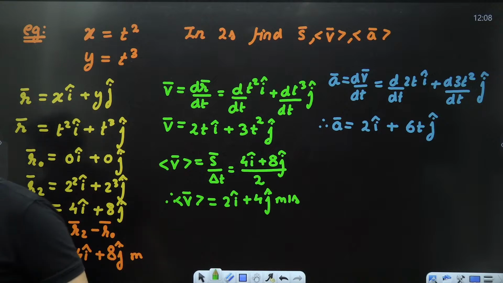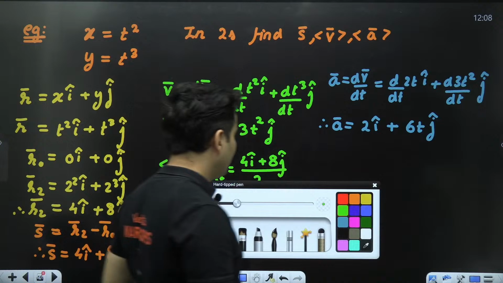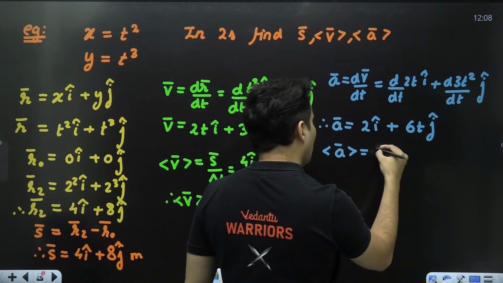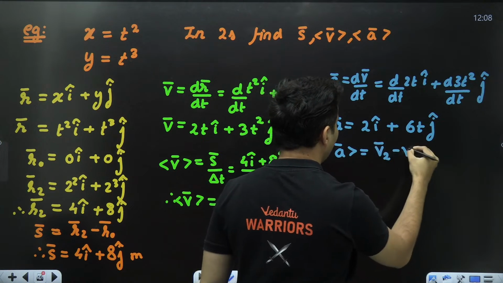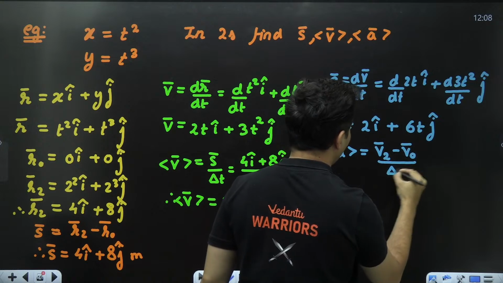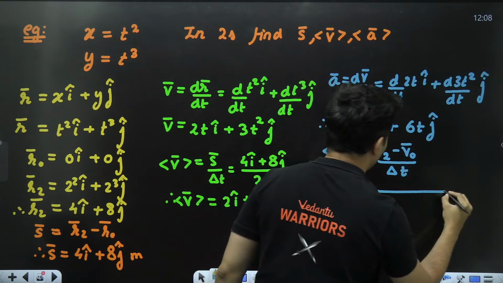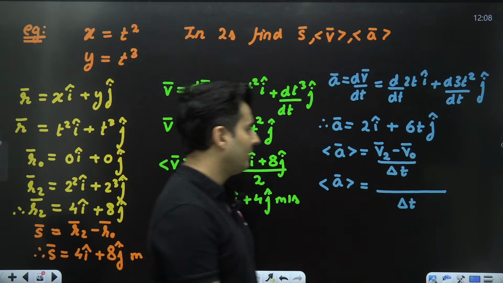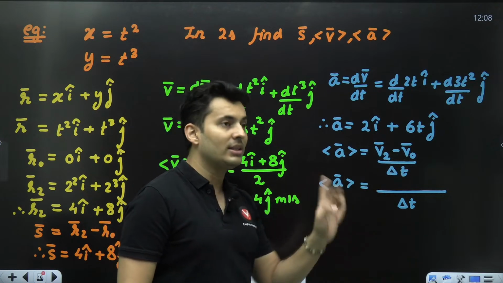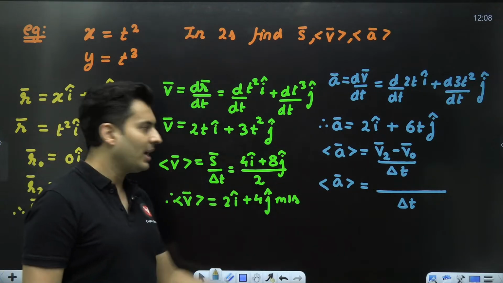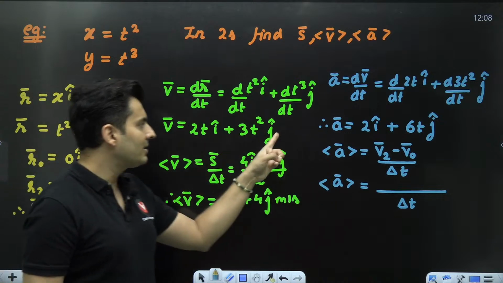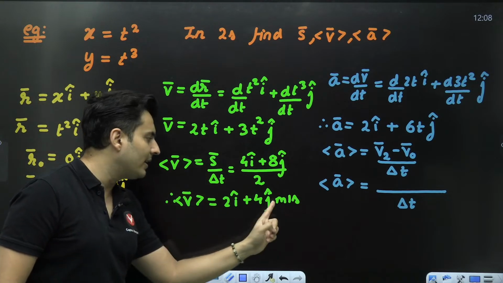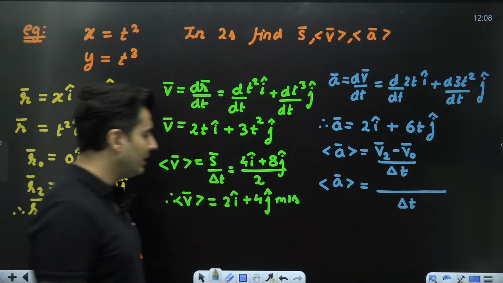That is average velocity. Now in order to find average acceleration, I will need the change of the velocity. So v2 minus v0, whole thing divided by the time interval. Now the problem is I do not know what the instantaneous velocities are, velocity at 2 and velocity at 0 seconds. So that's why I will have to go back to this. This equation helps me find the velocity at 0 and 2 seconds. Remember, average is different than instantaneous.